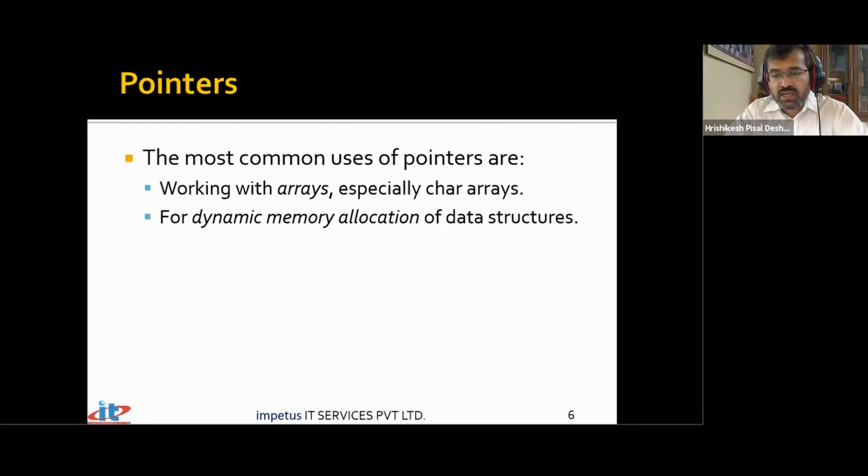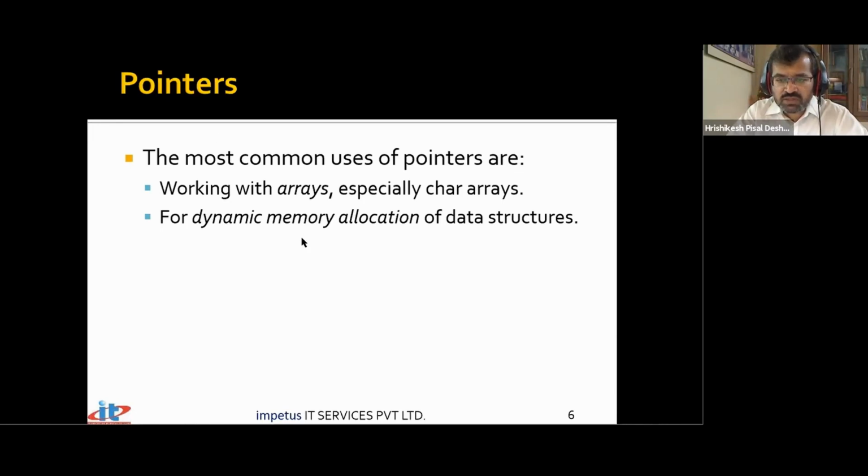And second is dynamic memory allocation. Today, forget about developing any commercial application without knowledge of data structures. Data structures are the foundation for development of any large application today. Even for the simplest thing that we have to implement, we have to use some data structure or other at different places. And many of them are linked data structures like linked lists, trees, and graphs, and other kinds of things that we implement. Believe me, it would have been very, very difficult and at times very inefficient had we implemented them without using the concept of pointers.